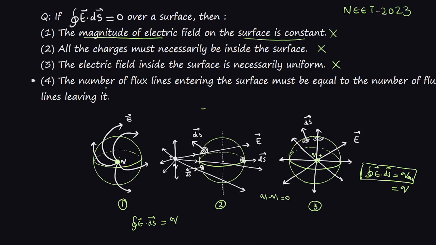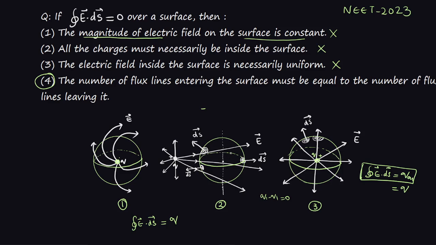The fourth case is that the number of flux lines entering the surface must be equal to the number of flux lines leaving it. Let us see this case. This is a possible case. Why? Because if we take as an example a sphere and a charge that lies outside this sphere, the number of field lines entering the sphere is equal to the number of field lines leaving the sphere.